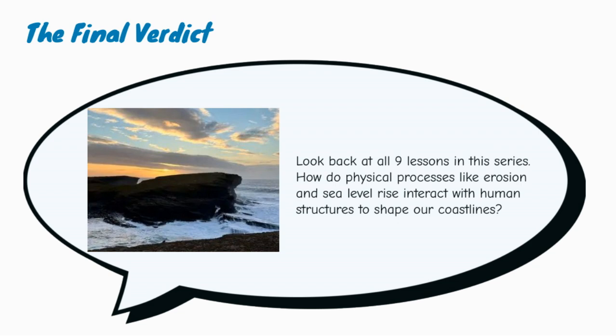Humans then intervene. We build seawalls, groins, rock armor, flood barriers, and drainage systems. But these interventions can change natural processes. For example, groins trap sediment and protect one beach, but may starve beaches further down the coast. Seawalls reflect wave energy, which can increase erosion at their base. Hard defenses may stop habitats moving inland, causing coastal squeeze. So the coast is shaped by both physical processes and human decisions. The future of coastal management may involve less fighting against nature and more working with natural systems.